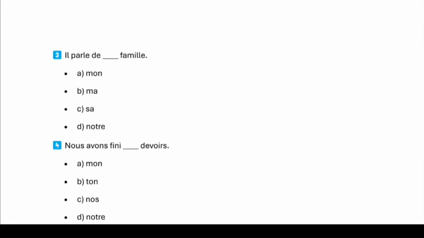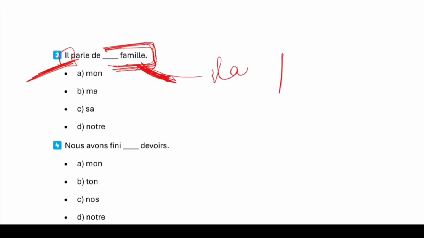Next. Il parle de dash famille. Now, again, we are concerned about the gender of famille, the noun which will be qualified by the adjective, and not the subject. So we say la famille, and here your subject is il, so it will be sa famille.